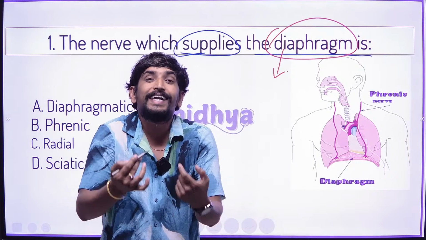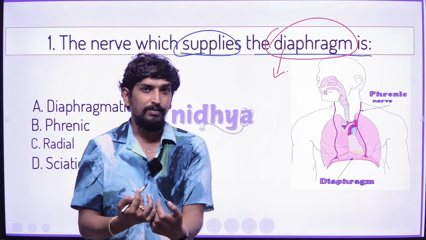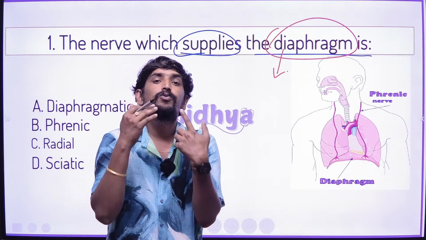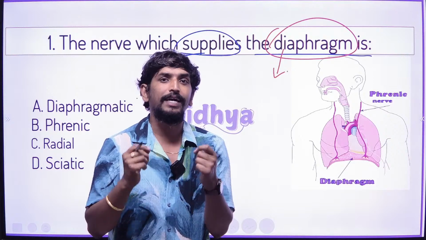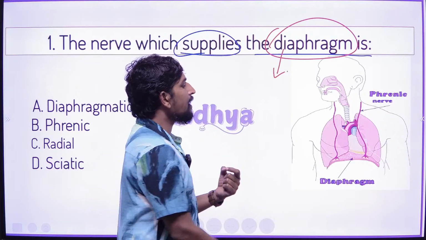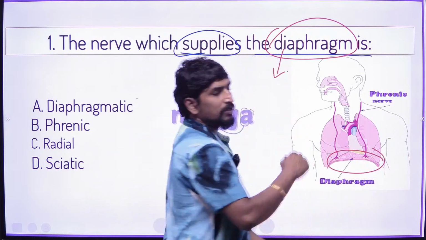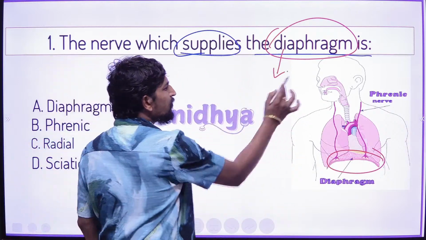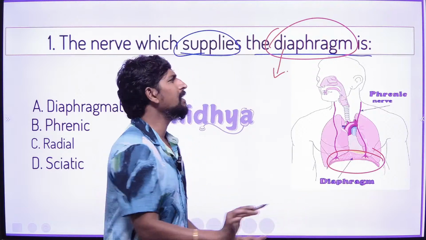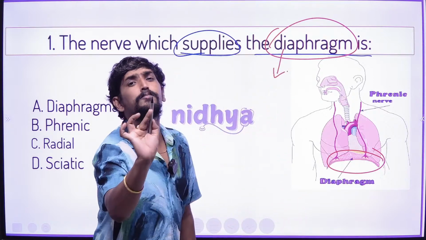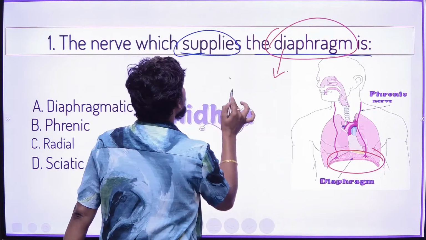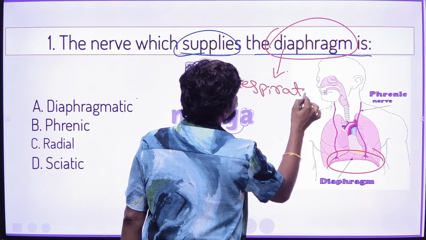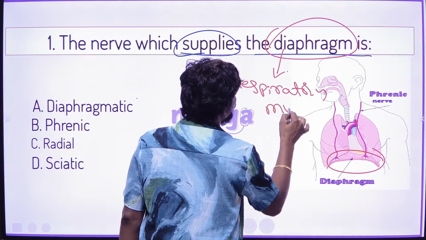When you inhale a gas, that inhalation mechanism is by the anatomical structure of the diaphragm. So, very simply, the diaphragm is a respiratory muscle, dost.